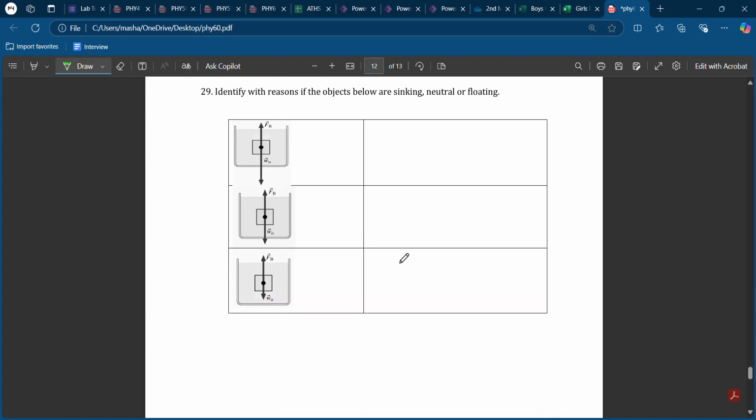Identify the reasons for the object if they are sinking, neutral, or floating. Here, if we look at it, we can say that weight is bigger than F buoyant, right? So it will sink. This one is neutral. Why? Because F buoyant is equal to the weight, which is the gravity. Here it will float. Why will it float? Because the buoyant force is larger than the weight. Okay.